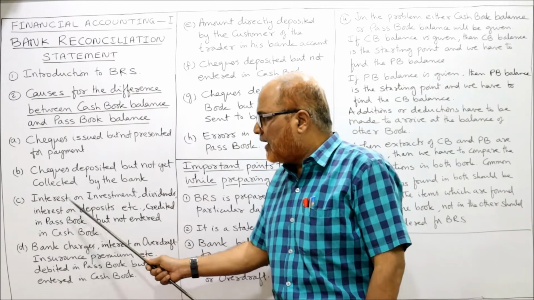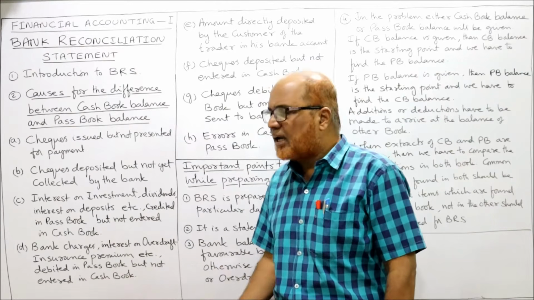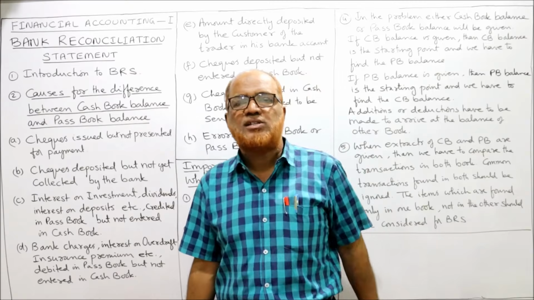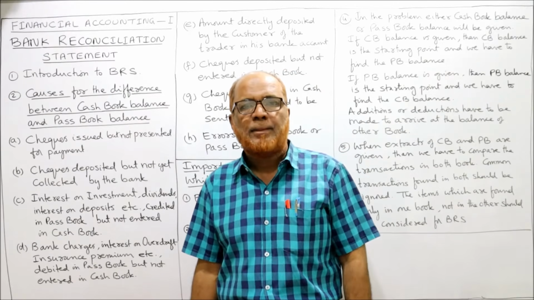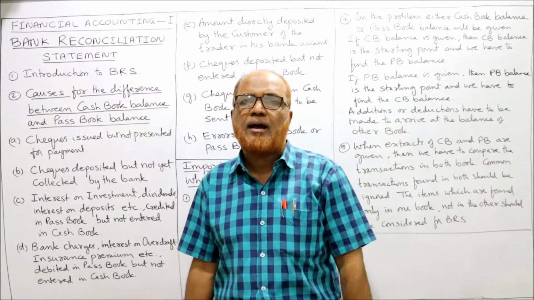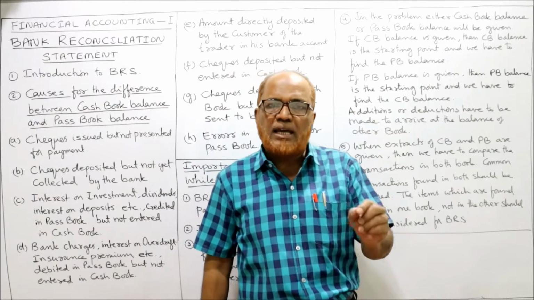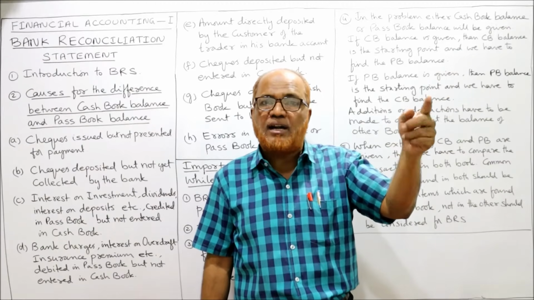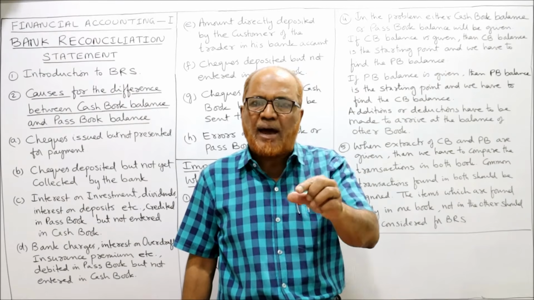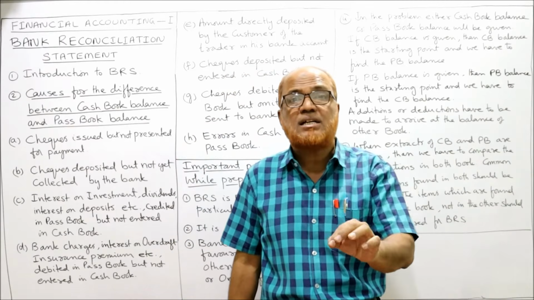The third cause may be interest on investment, dividend, interest on deposit, etc. credited in the passbook but not entered in the cash book. Sometimes the customer may receive interest on investment, dividend from companies, etc. The customer will ask the companies to deposit the amount in his bank account. For example, I am the customer, and I have some investment with some companies. So I instructed the companies to give the dividend or interest directly in my bank account. Don't send it to my address. This is my bank account number, deposit this amount in my bank account. I have instructed the company.